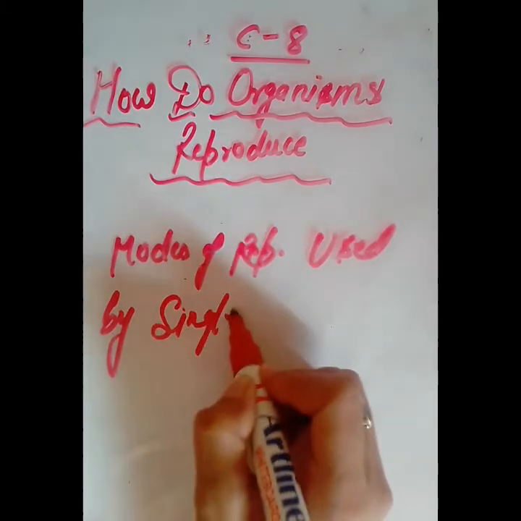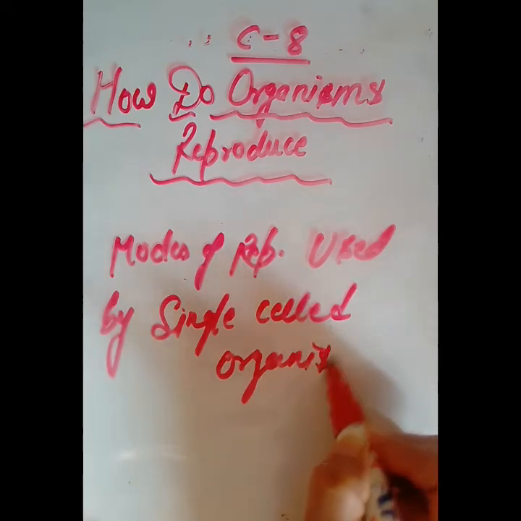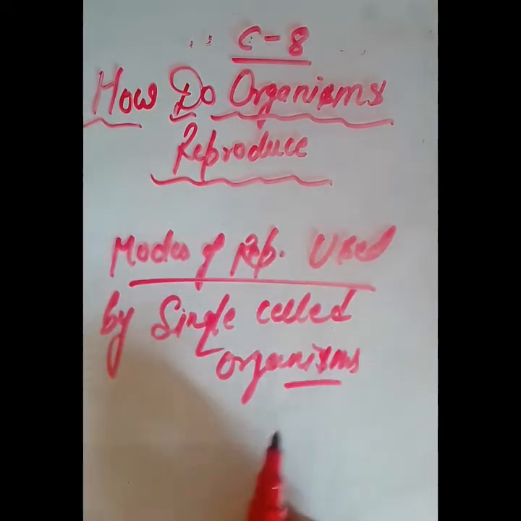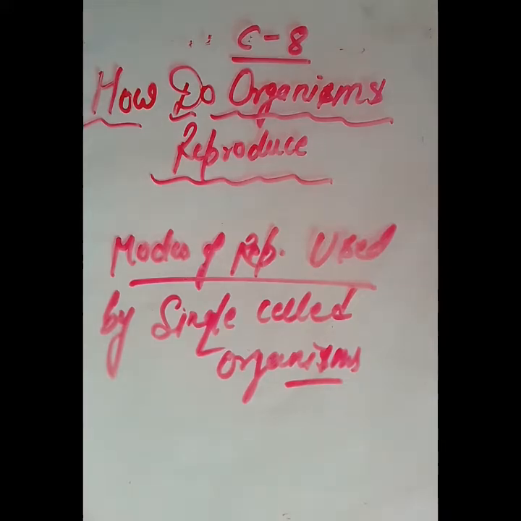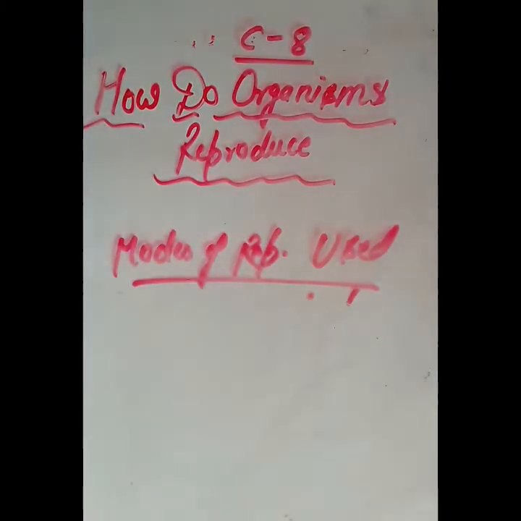Here we will discuss the various methods: fission, which will be of two types, binary fission and multiple fission, then fragmentation, regeneration, vegetative propagation, and budding. All these methods we will discuss here. So first I will take the first method, that is fission.